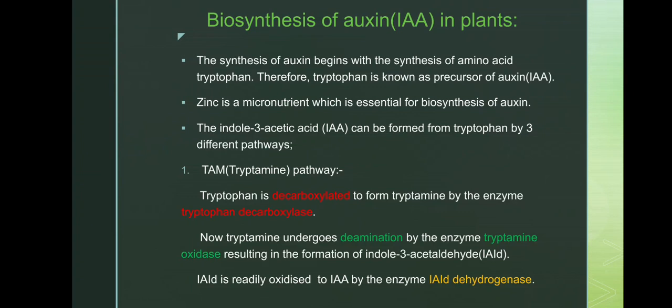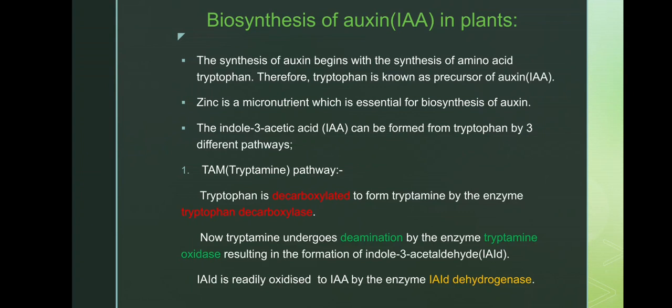Now, tryptamine undergoes deamination, meaning loss of amino group, by the enzyme tryptamine oxidase, resulting in the formation of indole 3 acetaldehyde. Now, indole 3 acetaldehyde is readily oxidized to indole acetic acid by the enzyme indole 3 acetaldehyde dehydrogenase.